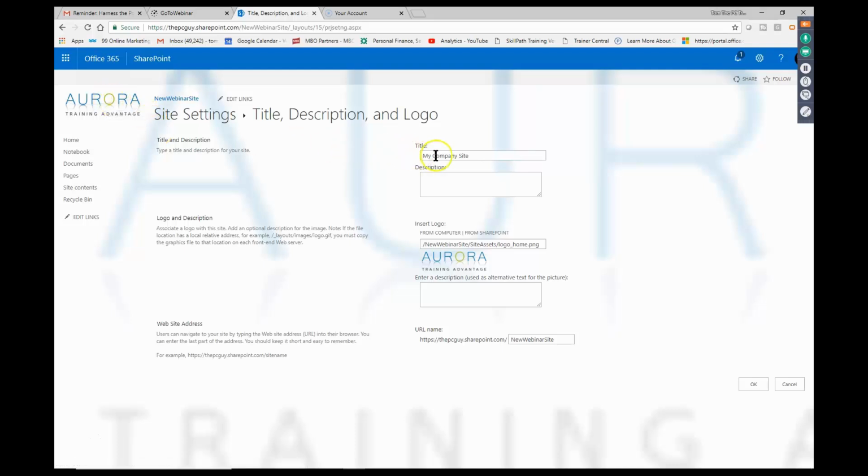Now we have the title. And at this point, I'm going to click on OK. Now I can put a description in there, and the description will help with the metadata as far as being able to search that information. But the description is optional, but that's fine. When you put something in the description fields within SharePoint, it does help with the metadata, and it shows up on search engines and things like that. So I'm going to go ahead and click on OK.